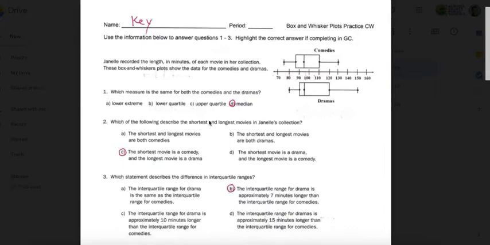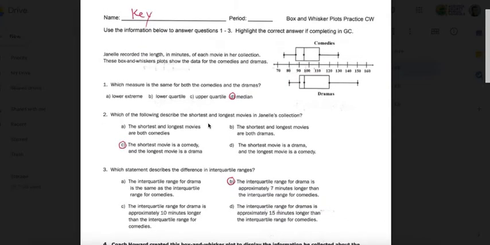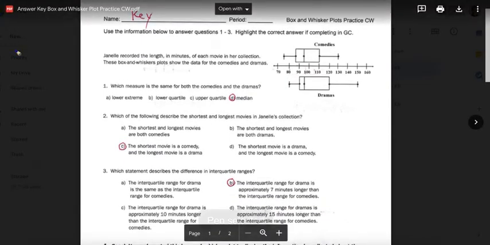So the answers are going to be filled out here, and I'm just going to be explaining how I came up with the answers. It said, which measure is the same for both comedies and drama? It was the median. If you look here, they are both the same. If you look at the lower extremes, you can tell they're clearly different. Lower quartile, this one's a little bit smaller than that one. The upper quartile, this one's smaller than that one. So the correct choice was median.